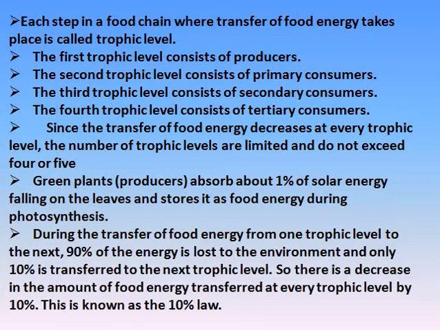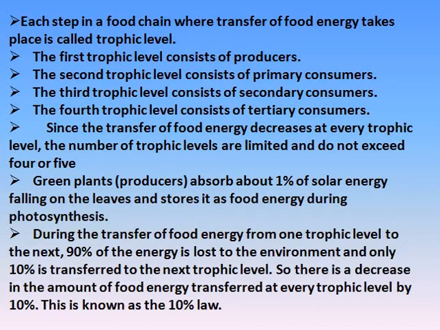Now the next trophic level is of consumers, and it is divided into many steps, starting with your primary consumer, that is a herbivore. Then we have small carnivores, which we can call secondary consumers. Then we have large carnivores, and that is your tertiary consumer. If we talk about green plants, we say that they are producers, so they produce the food, and that is why they are known as producers.